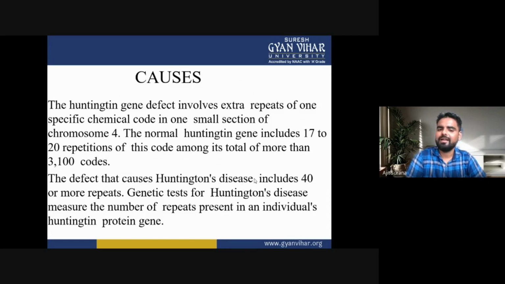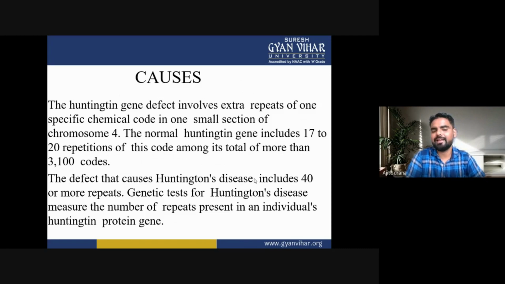The normal Huntington gene includes 17 to 20 repetitions of this code among its total of more than 3,100 codes. The defects that cause Huntington disease include 40 or more repeats.